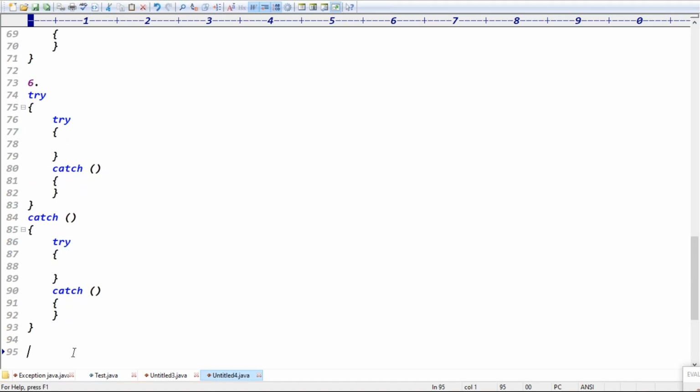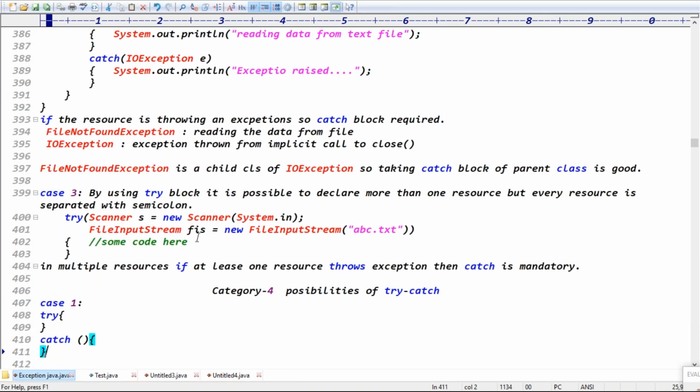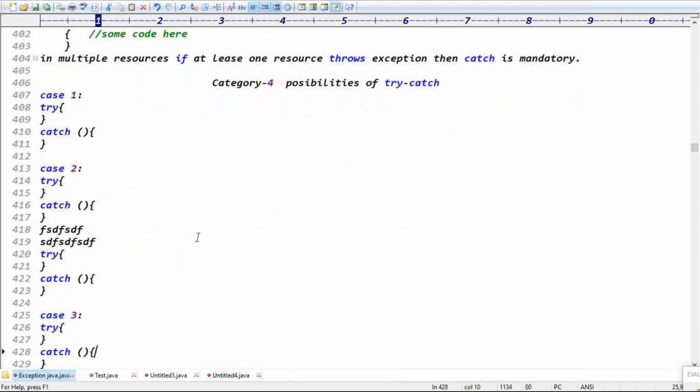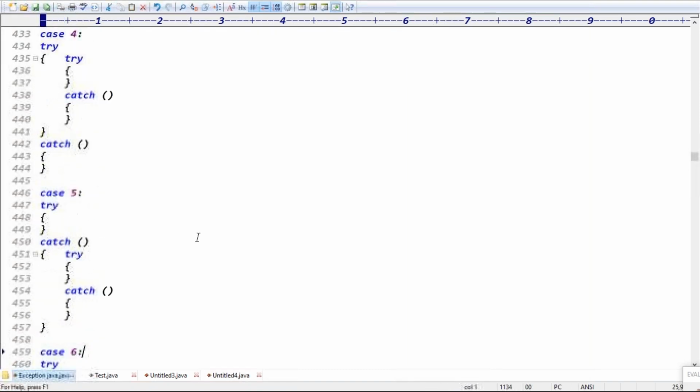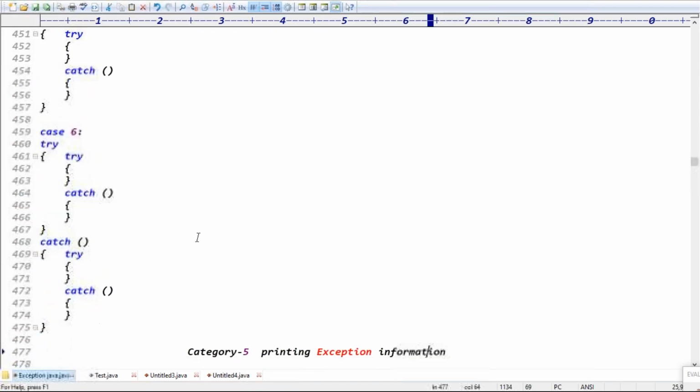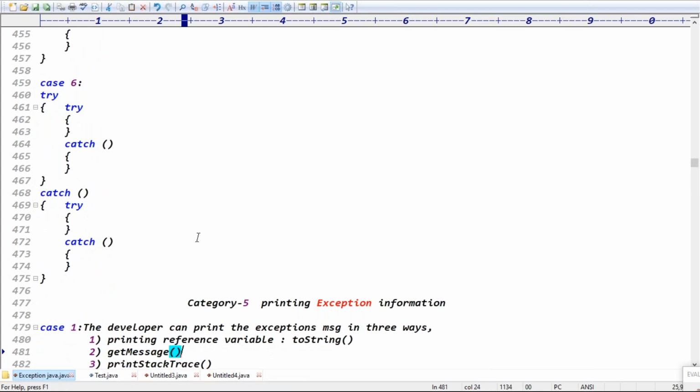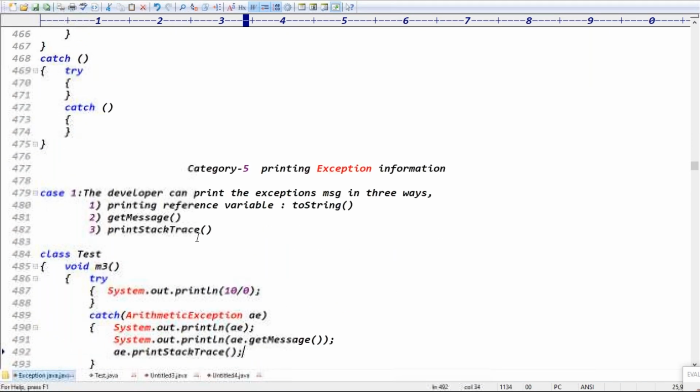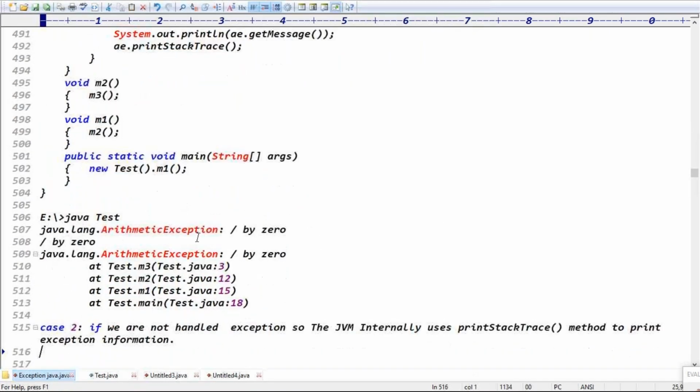Guys, you try to write one example about a nested try catch, but I will tell you the flow of execution about a nested try catch. Possibilities are clear, right? That is called category number 4, possibilities of try catches. Total 6 possibilities are there. That's all about the try catch block syntaxes, guys.